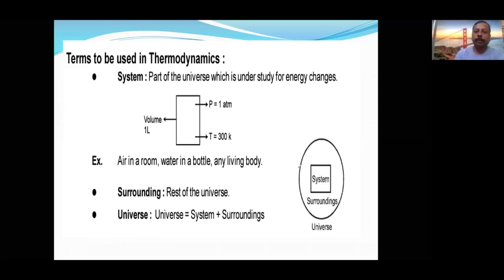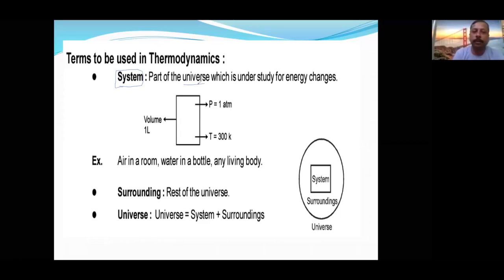As this is a separate, special branch, special branches will have special portfolios, special terms. Like here also we are going to use some special terms. So what are those terms? System. What is the first word we are going to use? We are going to use a term called system. Here it is not like system means something else.